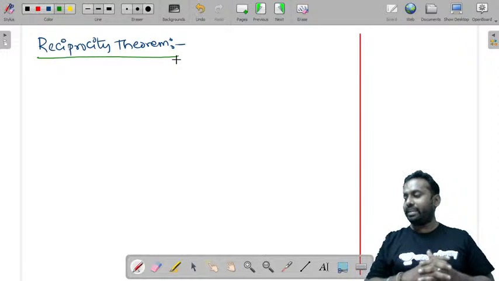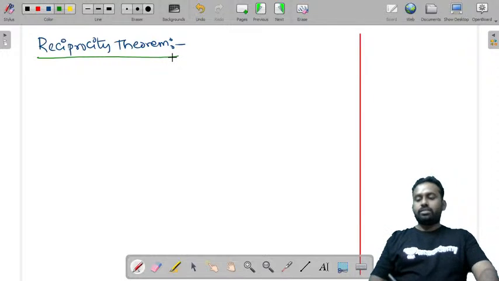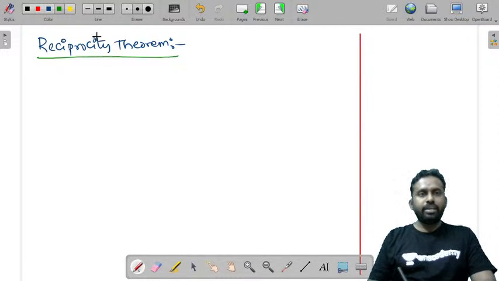Reciprocity theorem, you can take reciprocity theorem something like this. In a linear bilateral network, चलो लिखते हैं इसको. Just be with me.